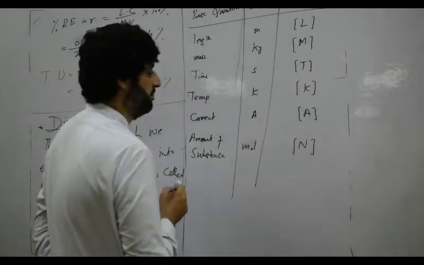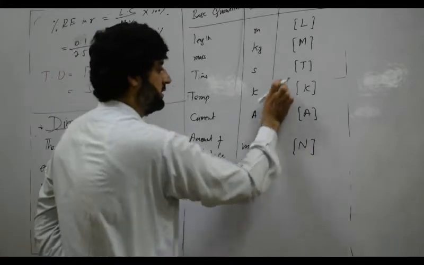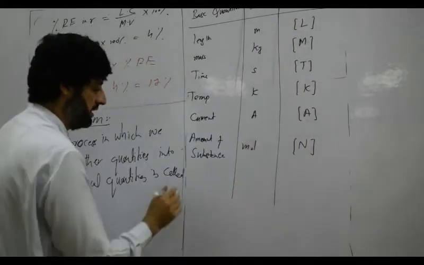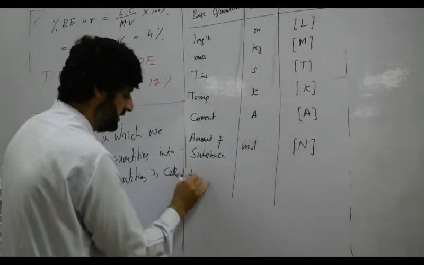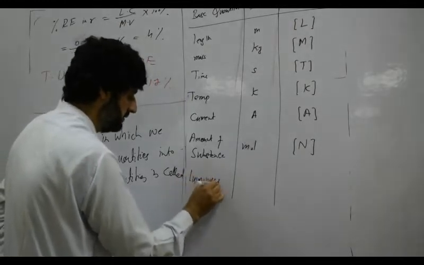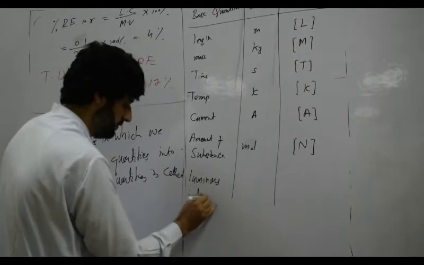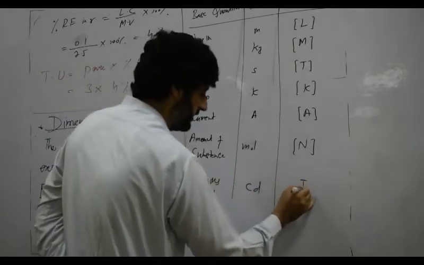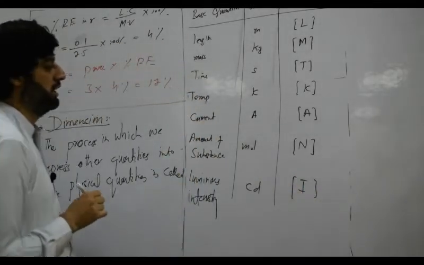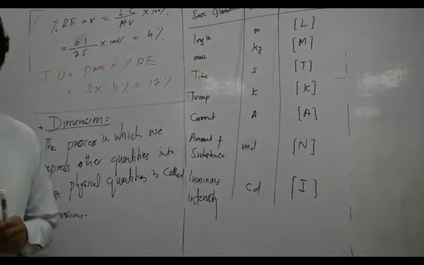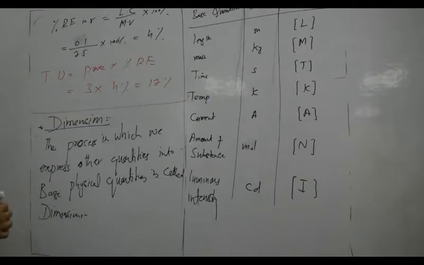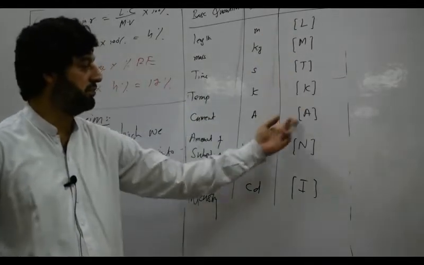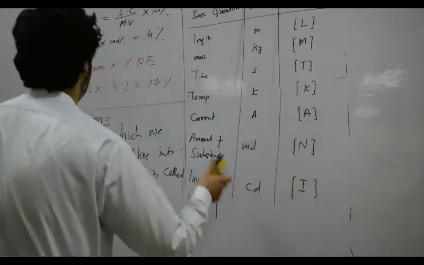Another is luminous intensity, its unit is candela, its dimension is [I]. So these are the dimensions of base quantities. You have to memorize them, that is, the dimension of length, mass, time, temperature, and so on.